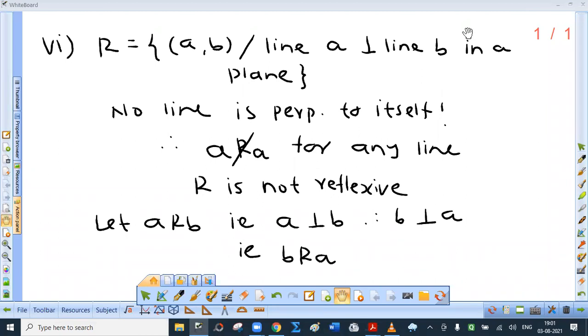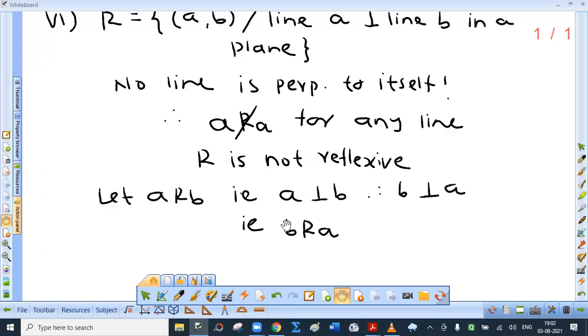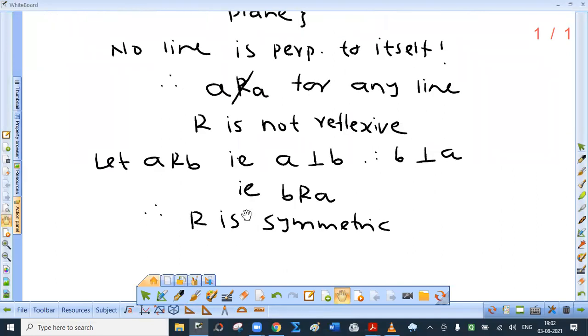Let A R B mean what? A is related to B, that is A is perpendicular to B. Now, it is better if you write line A. If line A is perpendicular to B, is line B perpendicular to line A? Yes, it is. So B is also related to A. Therefore, R is symmetric.